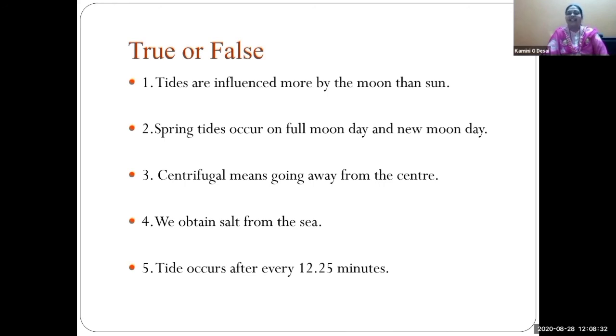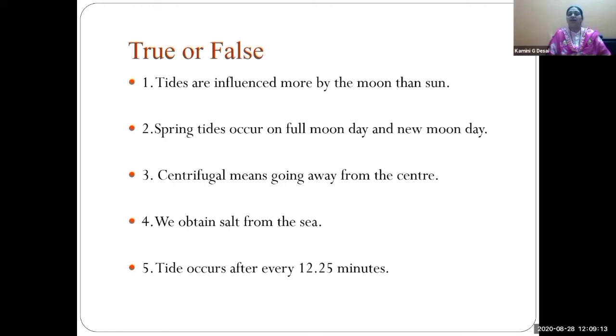True or false: tides are influenced more by the moon than the sun. Though our sun is powerful, the moon is very close to the Earth. So whether it is true or false, am I audible, sir? Yes. True. Very good. Tides are influenced more by the moon than the sun. Very good, children. See the next question.